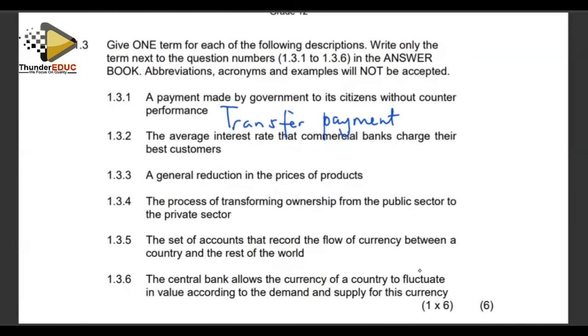Then number 132, it says the average interest rate that commercial banks charge their best customers. We are looking at commercial banks versus their best or their favorite customers, not any other ordinary customers. The special customers to commercial banks are given special treatment. They are charged a specific rate which is slightly different from ordinary customers' rates when you borrow money from the financial institutions.